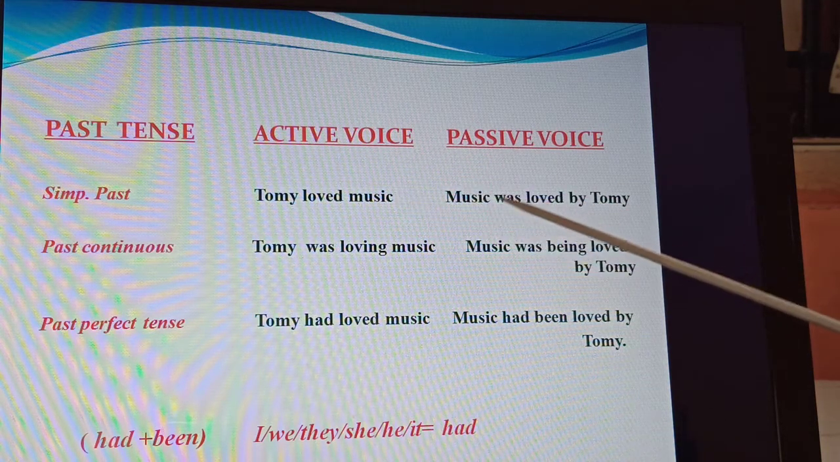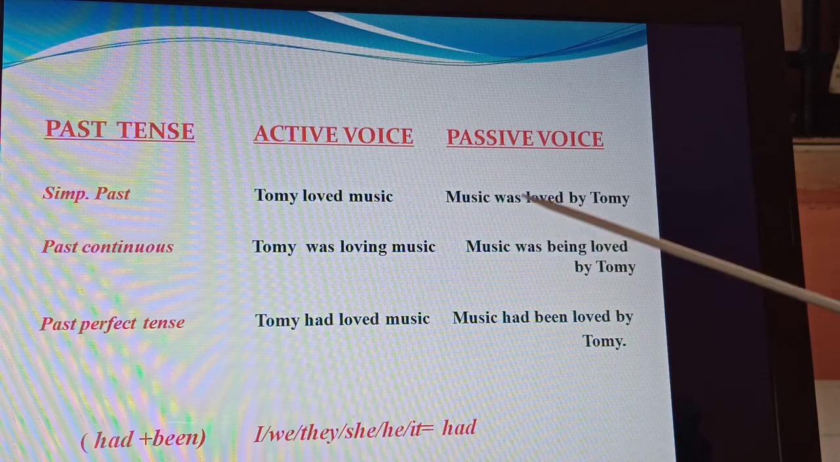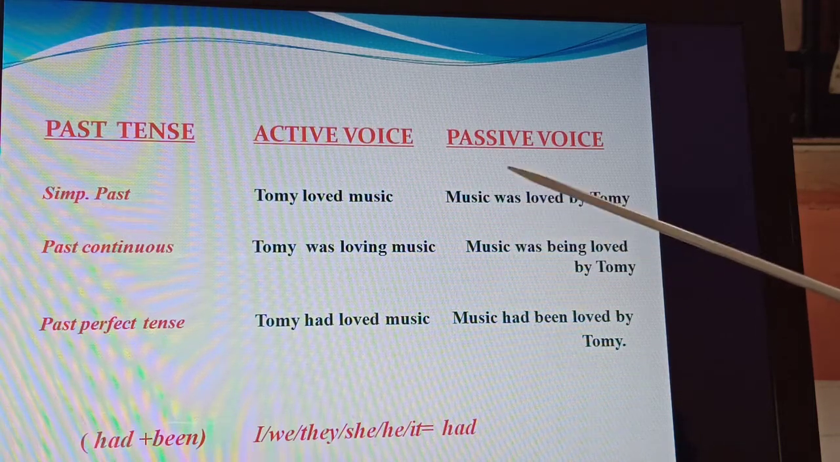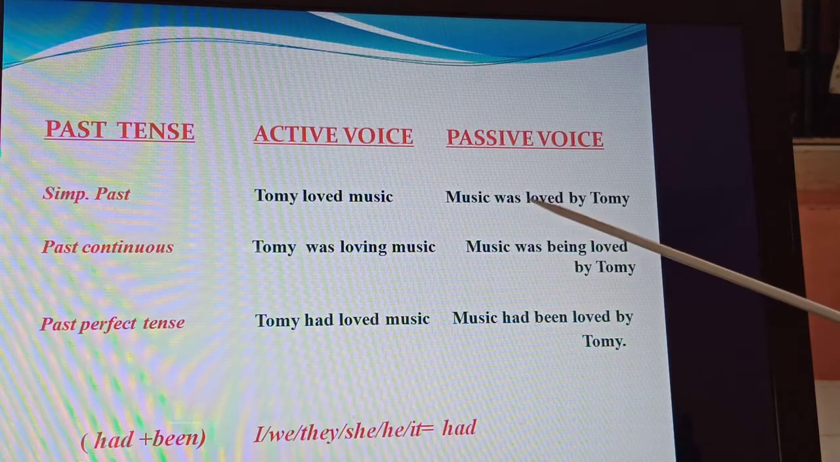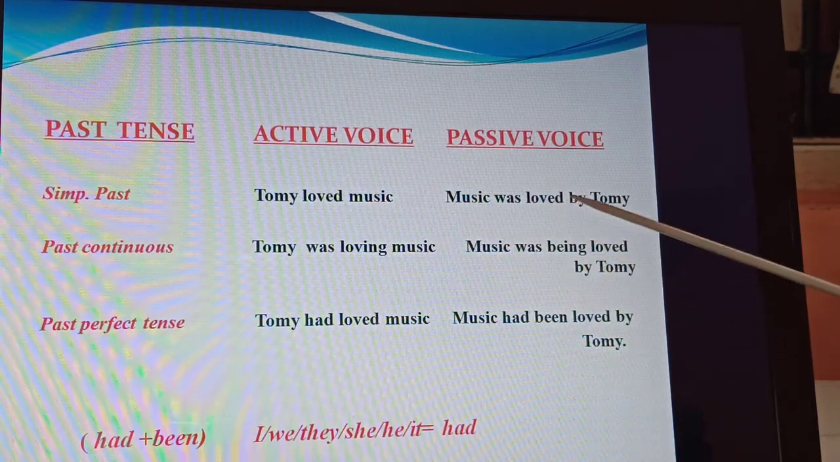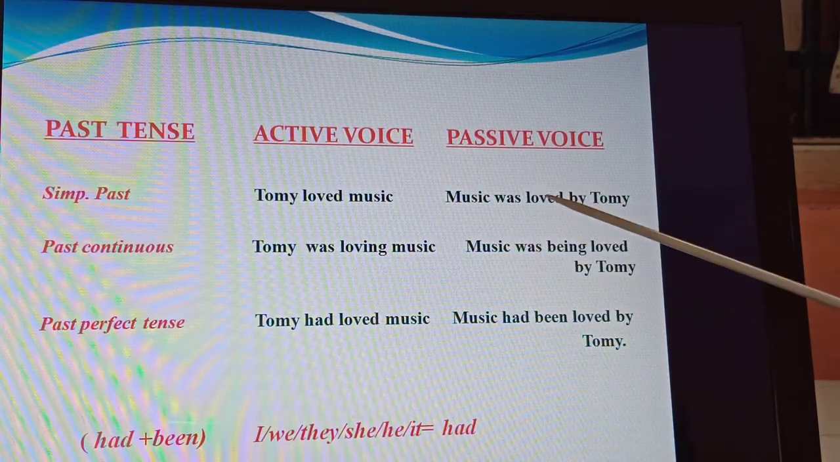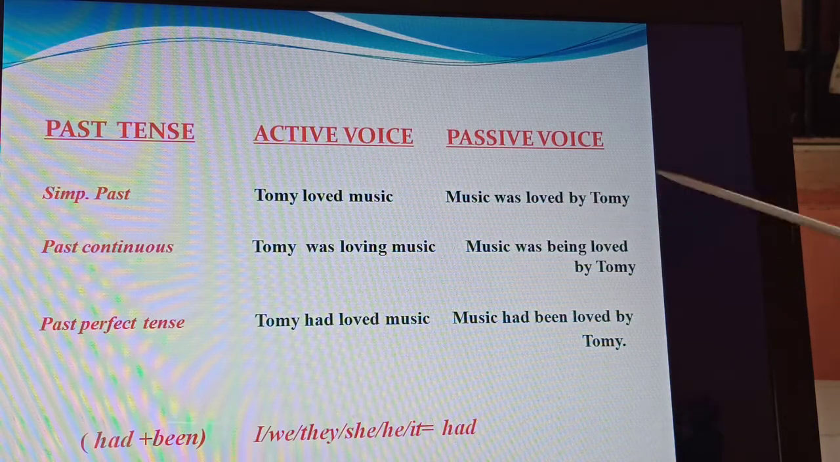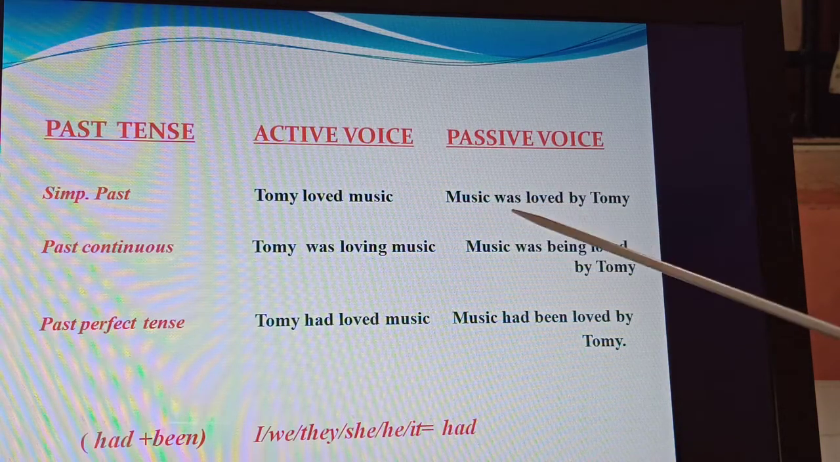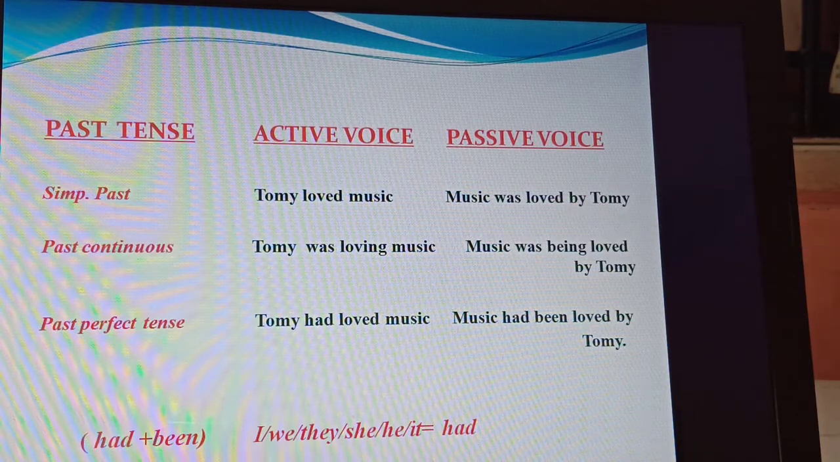See here, music becomes the subject. The appropriate form of the verb here is "was". In the present tense it is "is", but here it is "was" because "loved" is there, the past participle of the verb "loved", then "by Tommy". Are you understanding? You see here the subject becomes the object, and the object becomes the subject.